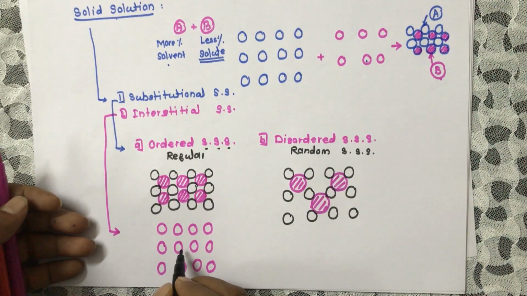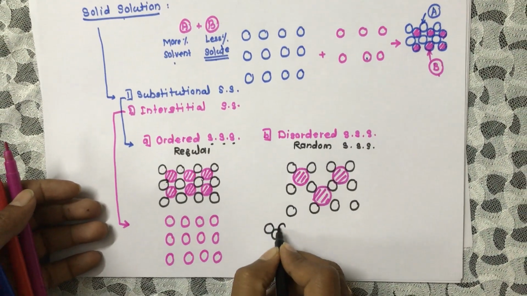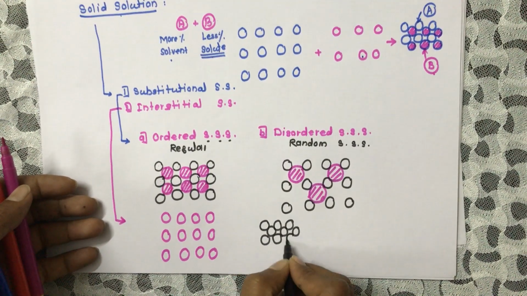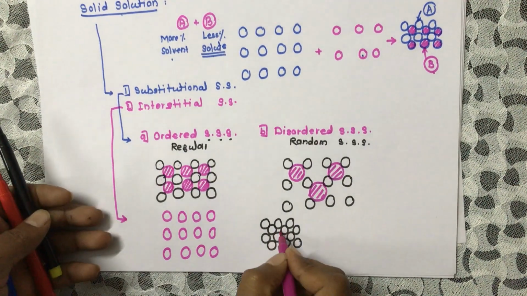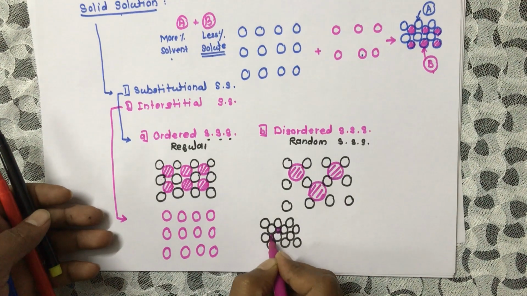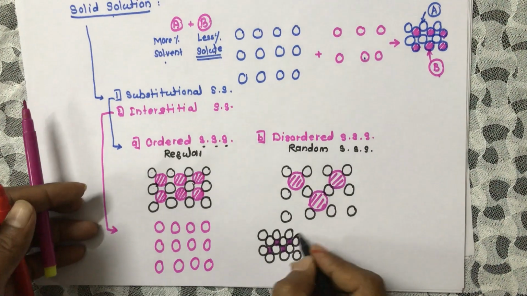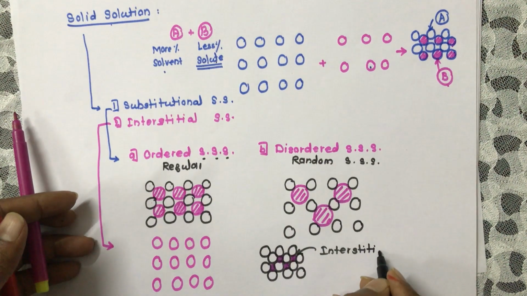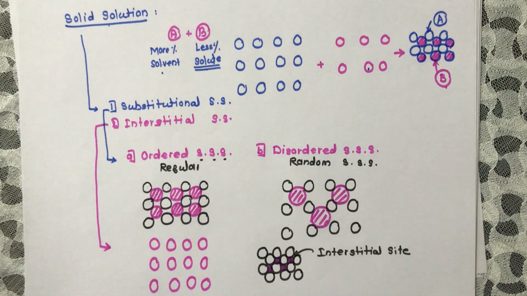If I draw like this, in that case, if I am observing atoms here, that is in the interstitial site, then it is known as interstitial solid solution.